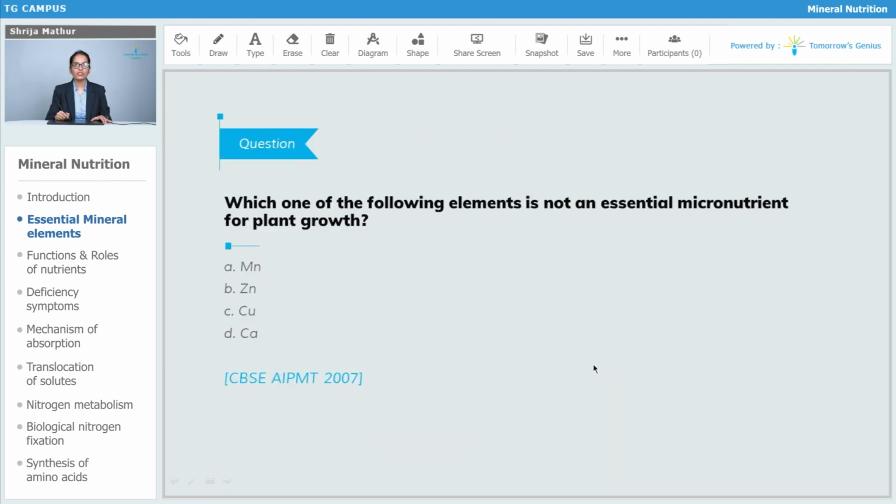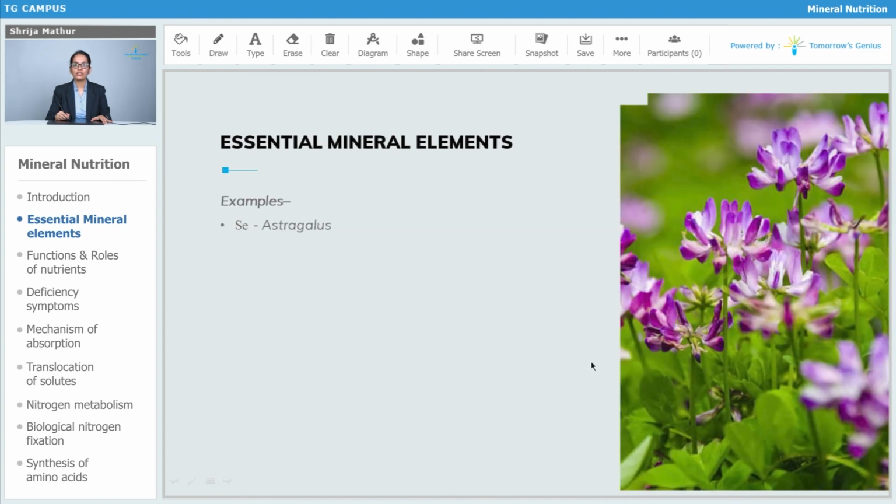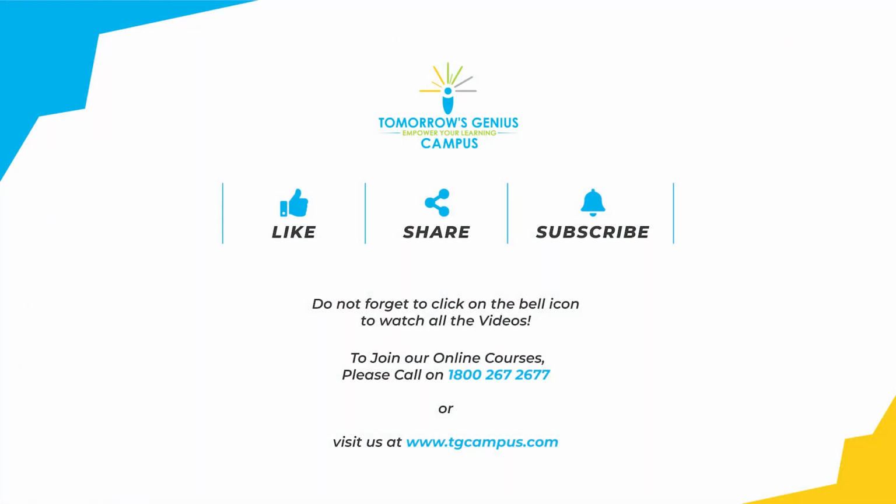Now a question: which of the following elements is not an essential micronutrient for plant growth? The correct answer is manganese, Mn, that is not an essential micronutrient. Other examples are silicon, which is present in the grasses and provides mechanical strength; Se, selenium, which is present in Astragalus; and Co, cobalt, which is present in the leguminous plants for root nodule formation.